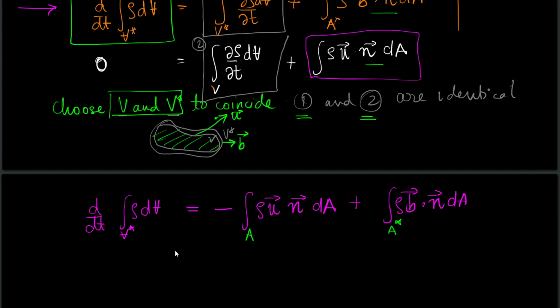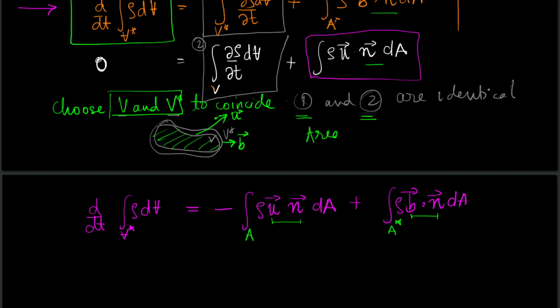So when we make the two control volumes coincide as delta t goes to 0, the flux attempted to be cut by these two terms will be different, but the areas will also coincide.